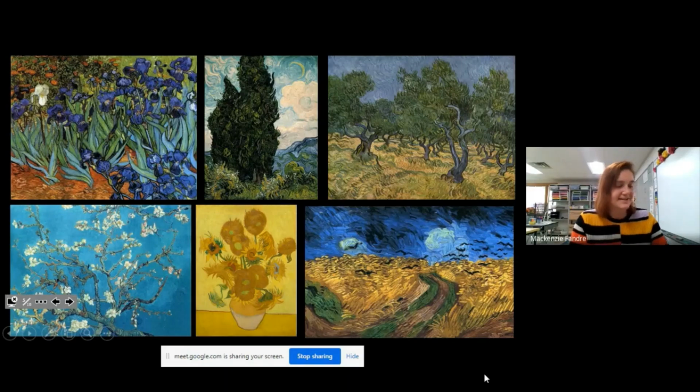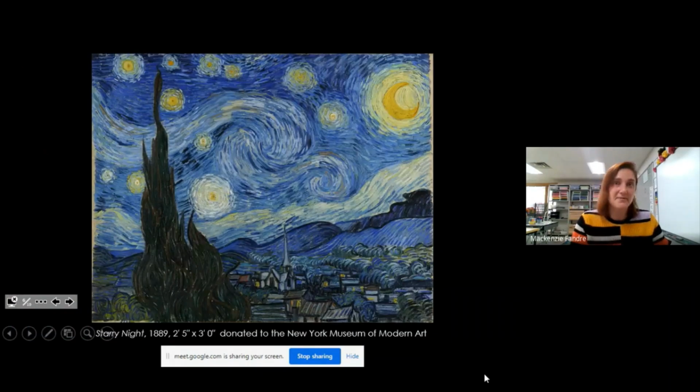All right. So the one painting that I know you probably recognize, one of the world famous paintings from Van Gogh, is this beautiful one, and it's called A Starry Night. It's kind of interesting that this painting is only 2 by 3 feet big, so it's maybe about this big, not super ginormous, okay? But it was actually donated to the New York Museum, so you can go see it if you go to New York.